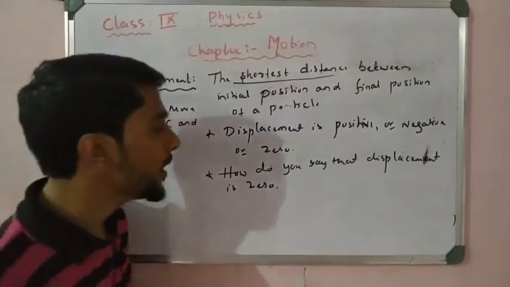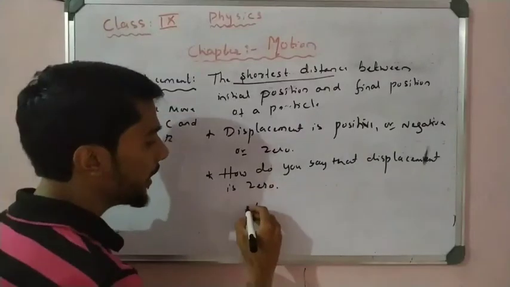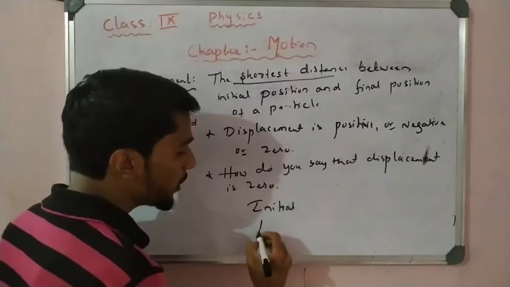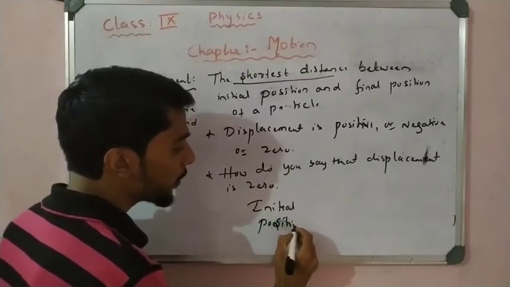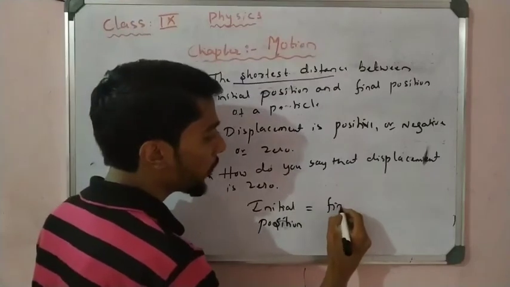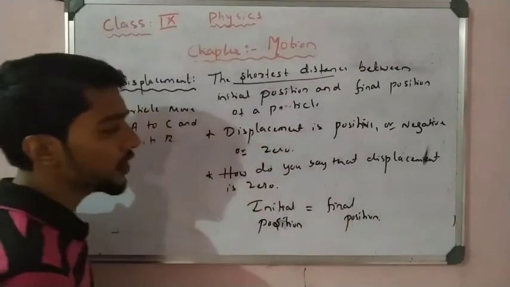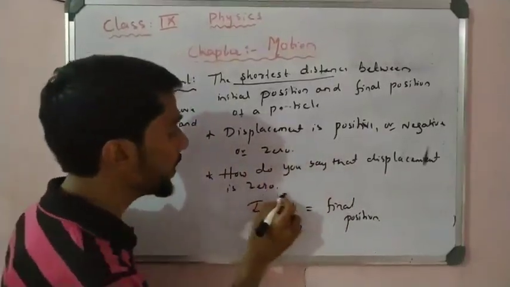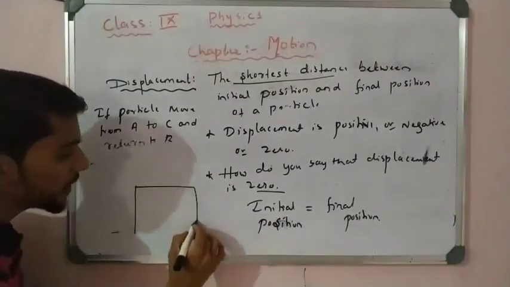So that is simple here. When the initial and the final position are equal. When the initial position is equal to the final position, in that case we say that the displacement is 0. For example, an object is traveling in a square path.